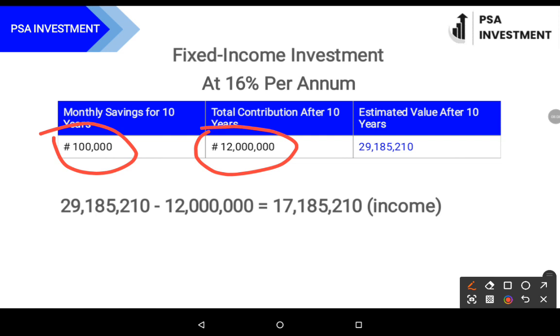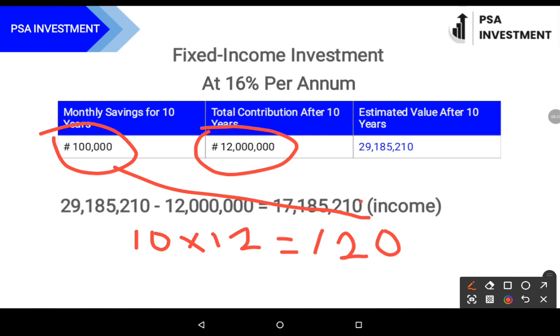How do we determine 12 million naira? We have 10 years, then we have 12 months for each of those years, which equates to 120 months. That 120 months multiplied by 100,000 gives the 12 million, which is the actual savings by the individual. So if you should look at that, the person actually saved up 12 million over the period of 10 years.